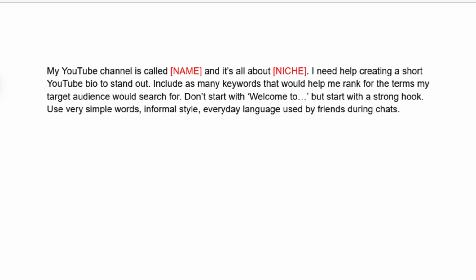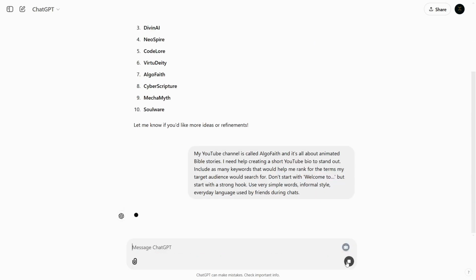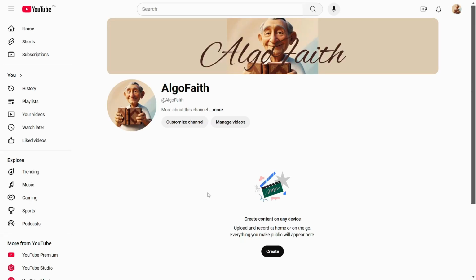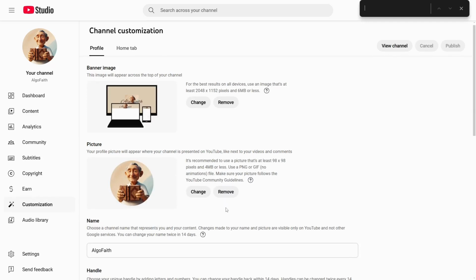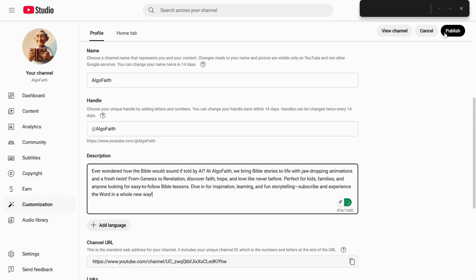Next up, we're going to optimize the channel. For step number 6, open up this ChatGPT prompt, and then you can copy and just change the variables in the brackets that are also highlighted in red. And when I submit that, I will get a full bio that I can copy, go back to my YouTube channel, which as of right now looks something like this. It's pretty nice. I'm going to click on Customize the channel, and in the description box, I'm going to paste that ChatGPT result.